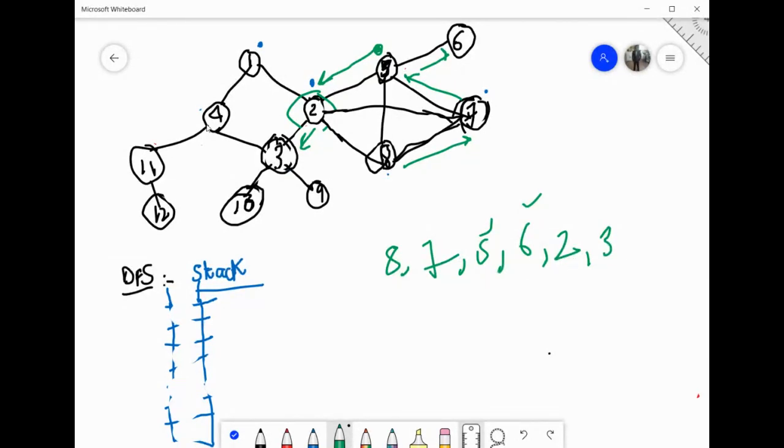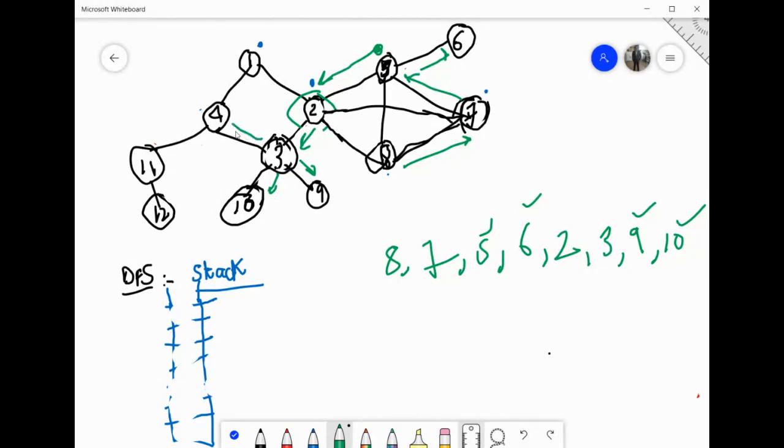Now I'm at 3. So I have 4, I have 10, I have 9. Suppose I'm exploring 9. So 9 is completely explored. We will again come back to 3. Next option is 10 or 4 also. But suppose I have explored 10. So 10 is also completely explored. Again, we will come back to 3. So ये भी explore हो गया, ये भी explore हो गया.